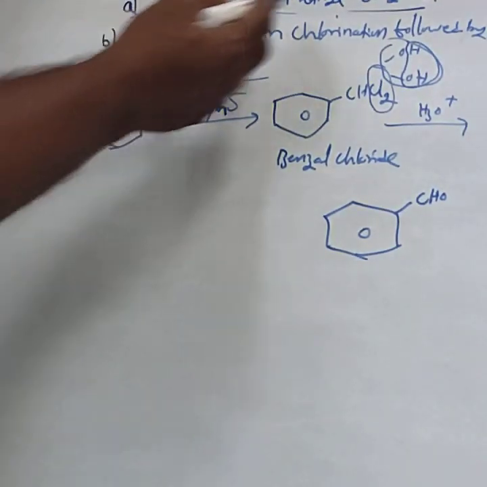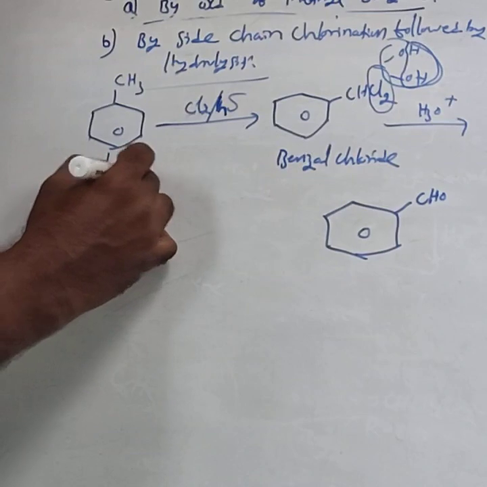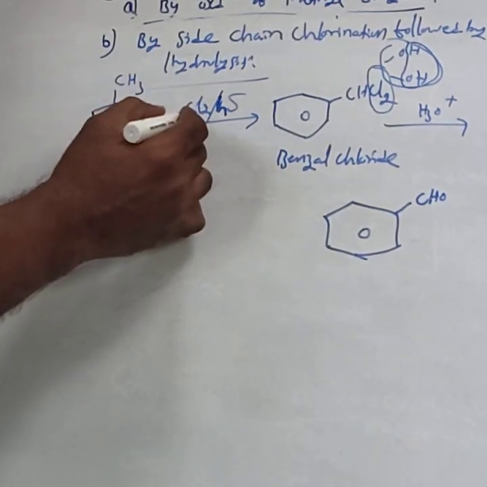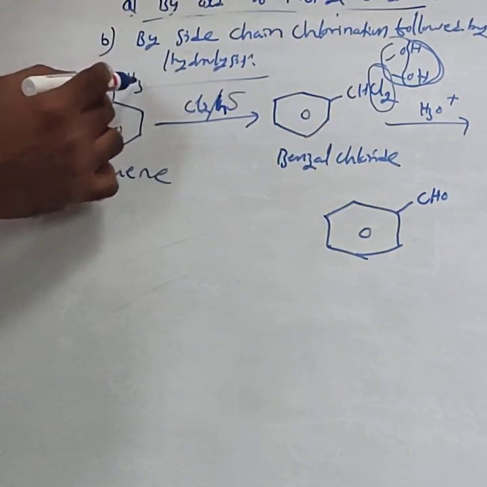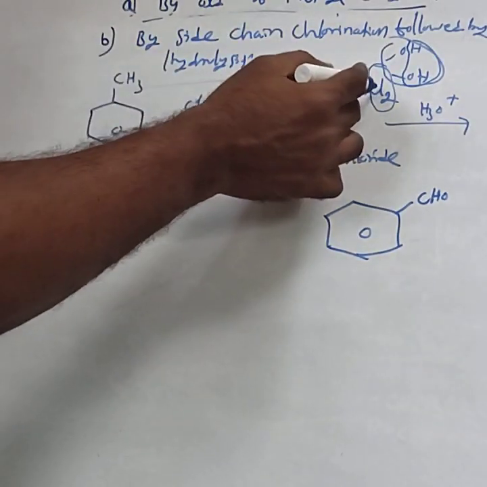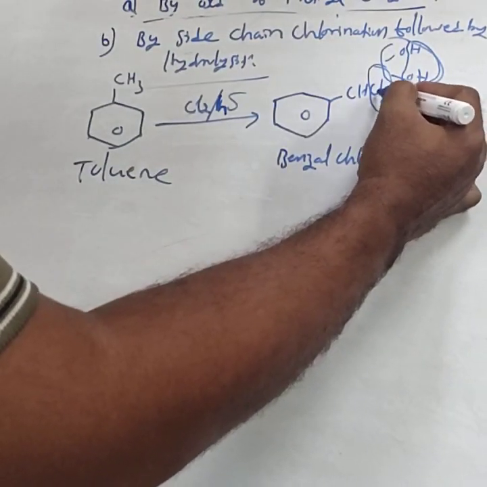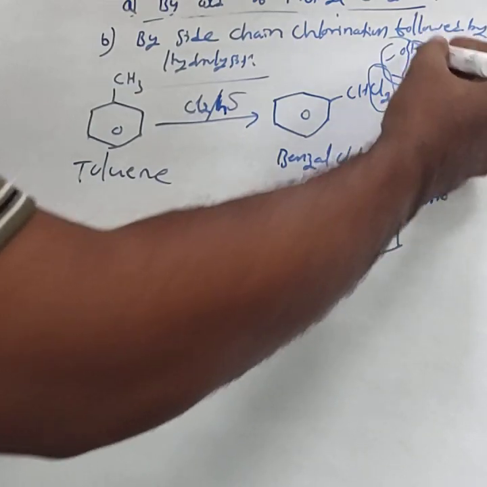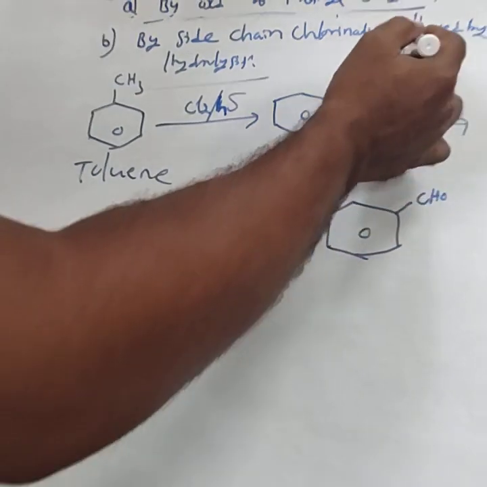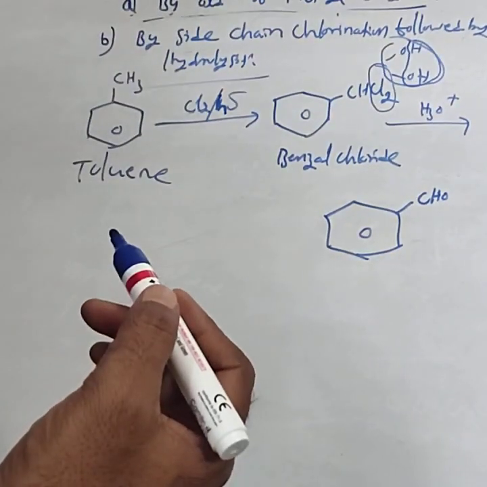This is the side chain chlorination. That is toluene on chlorination in the presence of sunlight gives benzal chloride, two hydrogen atoms replaced by chlorine, CHCl2. Hydrolysis means these Cl atoms are replaced by OH. In place of the Cl, write the OH. Two OH groups bonded to the same carbon, hence removal of the water takes place, resulting in the formation of benzaldehyde.